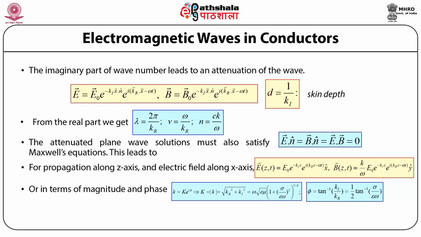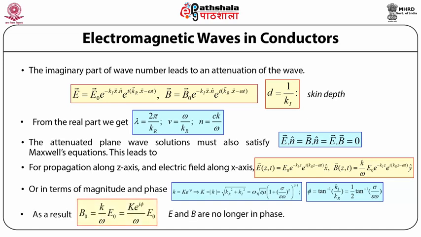Then mod k equals under root of k real squared plus k imaginary squared, which equals omega under root of epsilon mu, whole raised to power one-fourth, of 1 plus sigma divided by epsilon omega, squared, and phi equals tan inverse of k imaginary part over k real part, which equals half of tan inverse of sigma over omega mu, and equals half of tan inverse of sigma over epsilon omega.